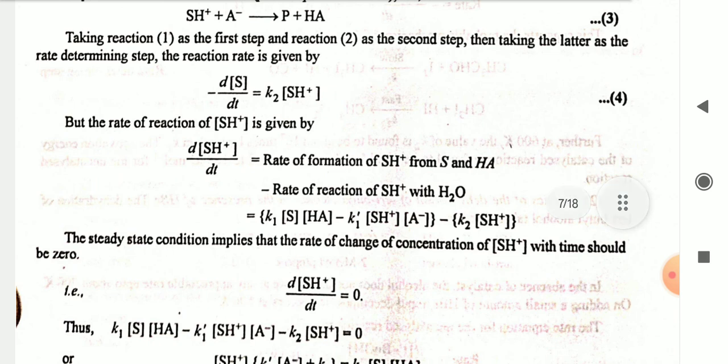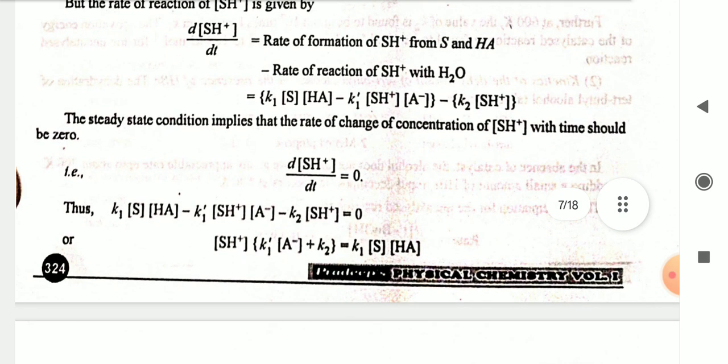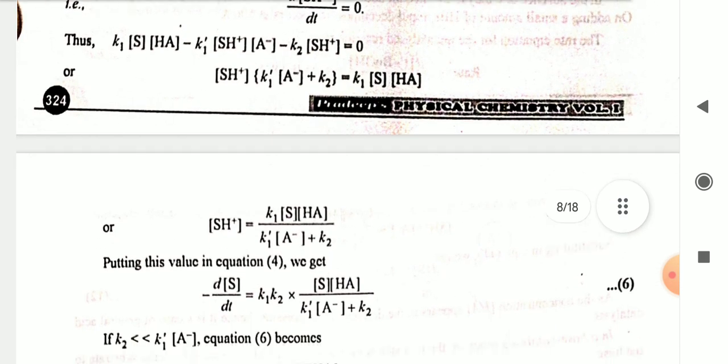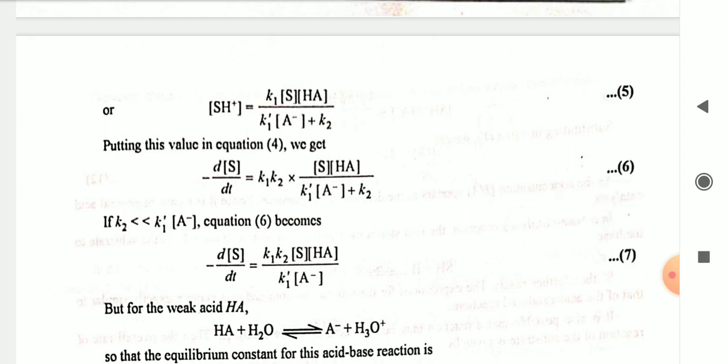Thus, k1 [S][HA] - k1' [SH+][A-] - k2 [SH+] = 0. So [SH+](k1'[A-] + k2) = k1 [S][HA], or [SH+] = k1 [S][HA] / (k1'[A-] + k2). Putting this value in equation 4, we get -dS/dt = k1 k2 [S][HA] / (k1'[A-] + k2).